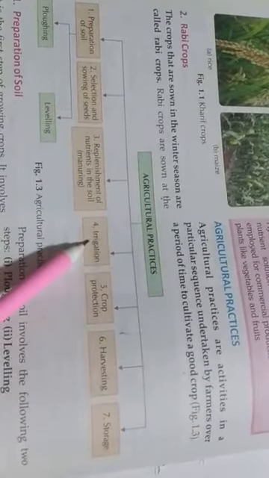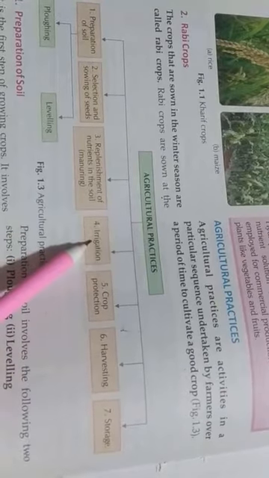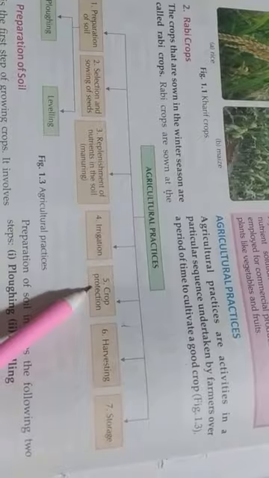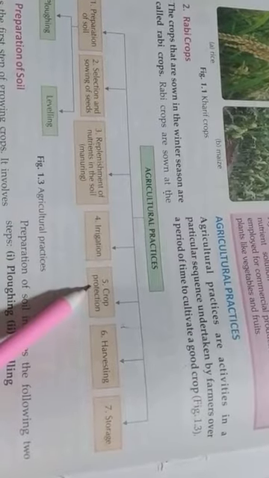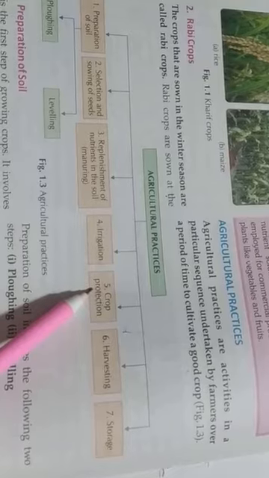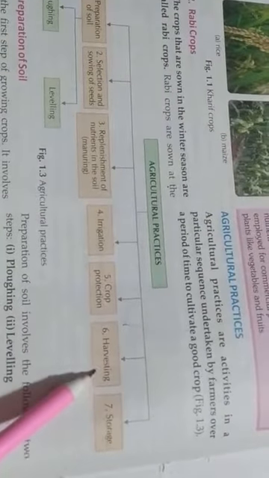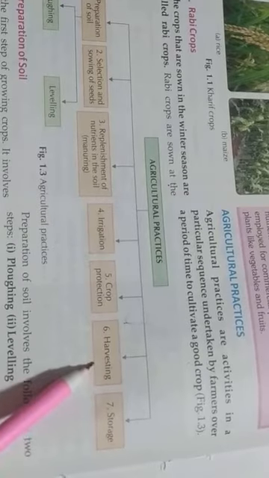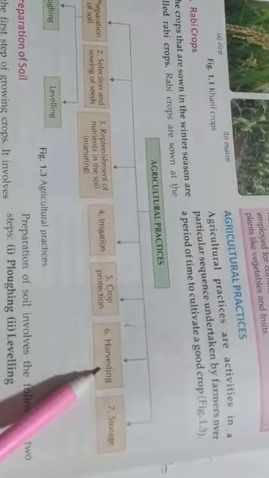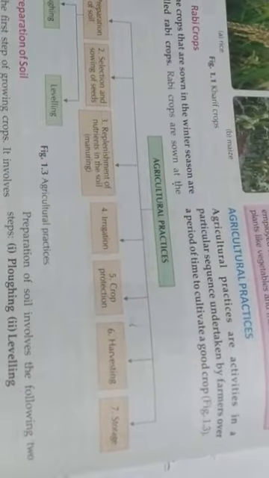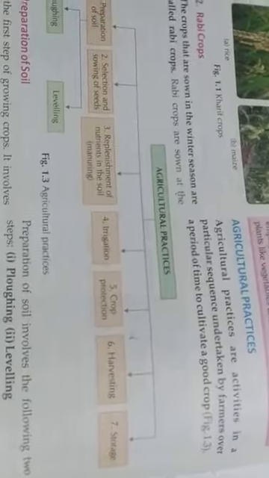Next step we will do irrigation. Irrigation means to give water for the crop growth. Next step is crop protection. In this one we will check the protection of the crop from insects. Next step, harvesting. In harvesting, we will check the proper time for harvesting, meaning cutting of the crop. Then storage: where we will store and when we will store, this one we will see. Proper place for the storage.